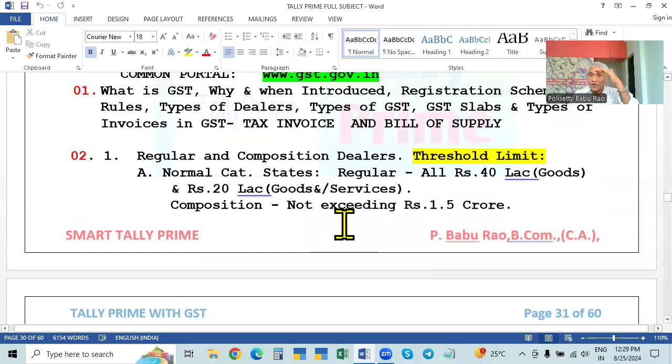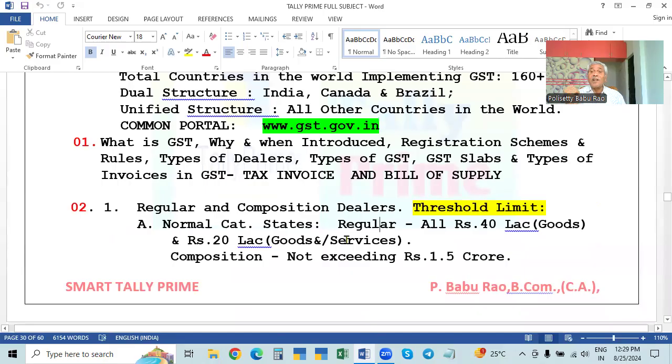We have to show both: what is the sales liability and what is the ITC we get back. In 3B we show both, and what is the net amount payable. If the ITC is more, our liability is less, and we need not pay anything. So we either pay nothing or pay the difference, and the amount will be paid in the GST. That is called a statement of payment.